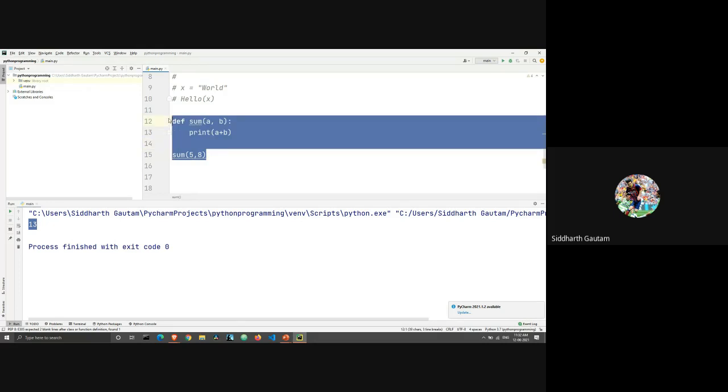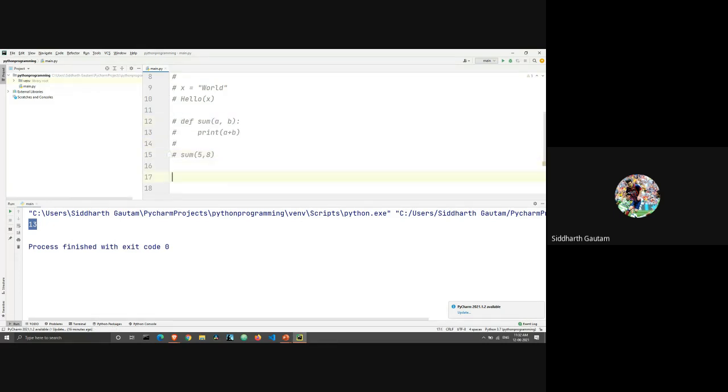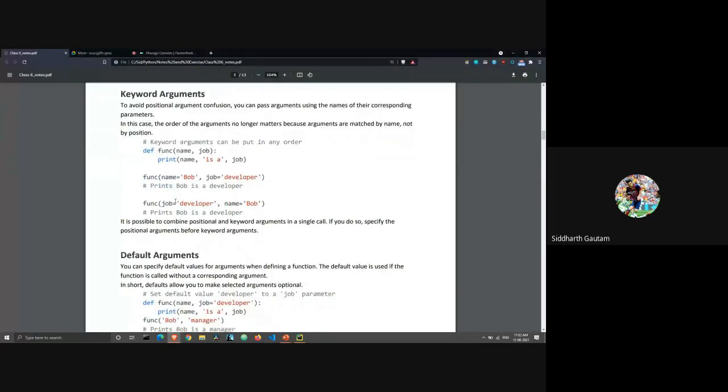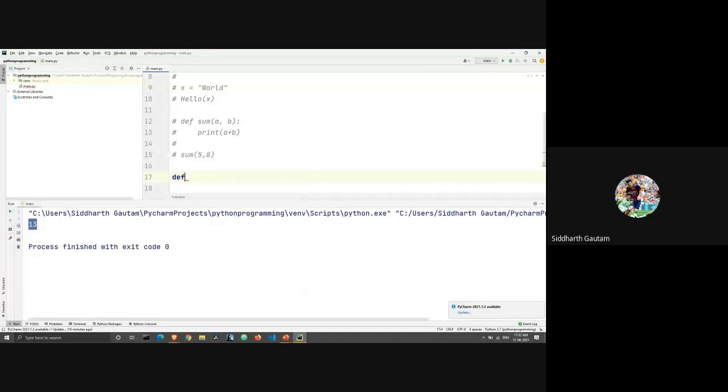I will just comment all of this out, and let's take the example from here. So I have my function, let's say def. I will name this function, let's say job. Actually, let me change the name of the function from job to occupation.